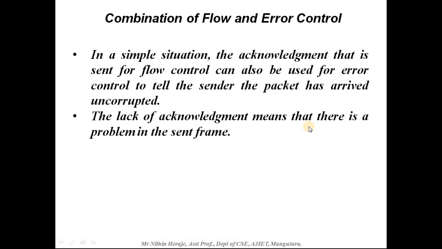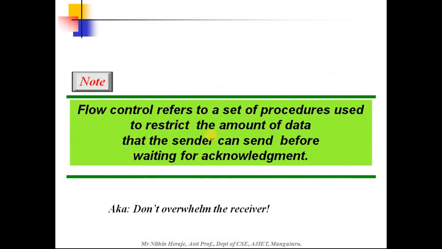The lack of acknowledgement means that there is a problem in the sent frame. That is, either the frame might not have reached, it might have been lost, or it might be corrupted. Any of these reasons could be the cause. So flow control refers to a set of procedures used to restrict the amount of data that the sender can send before waiting for acknowledgement.